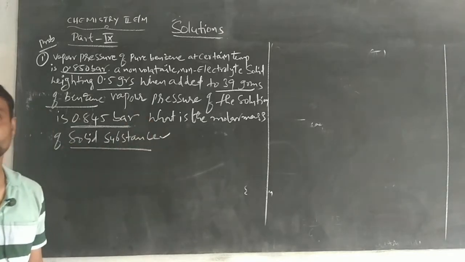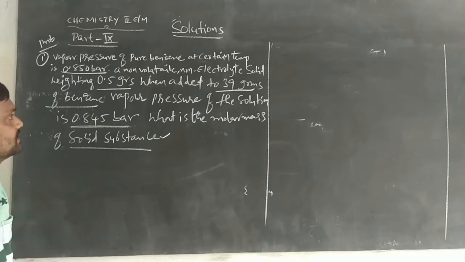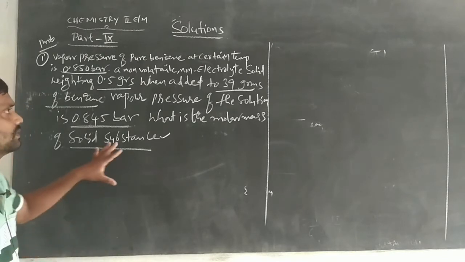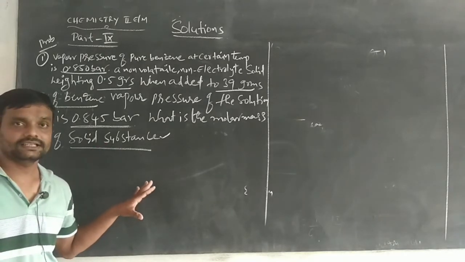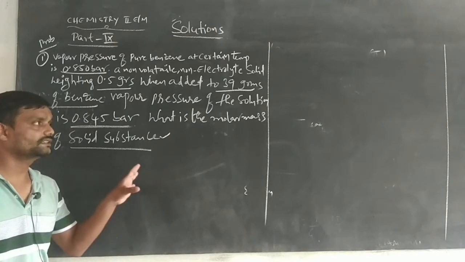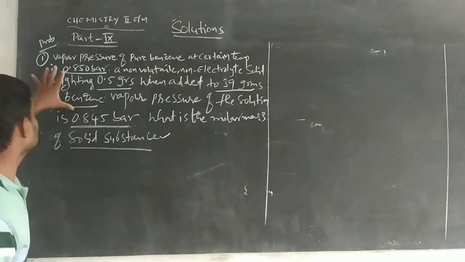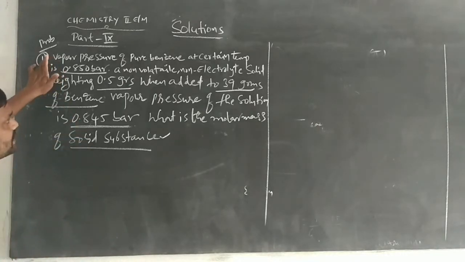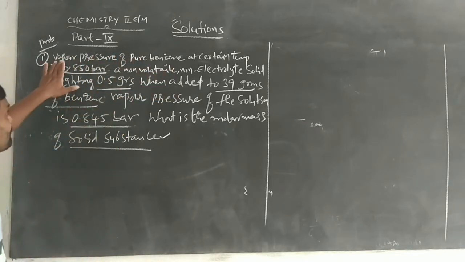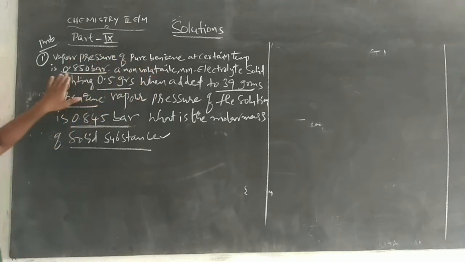So this is the given problem. First, in this given problem, which terms will be given? You should find out which terms are given. Understand the problem carefully, and only then should we find the solution. First, the vapor pressure of pure benzene at a certain temperature. That means the vapor pressure of benzene is given. That is 0.85 bars.